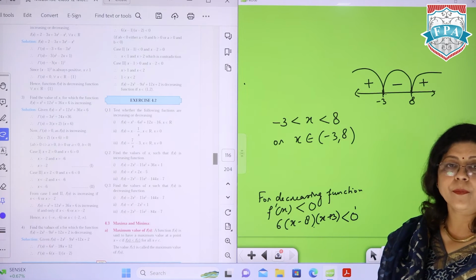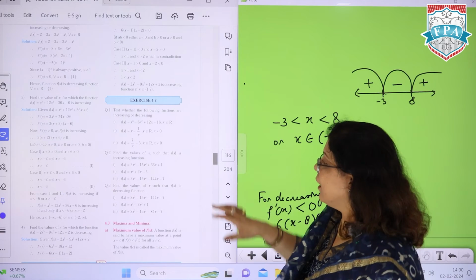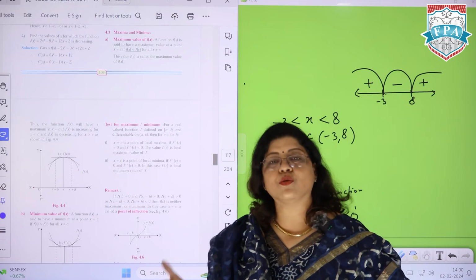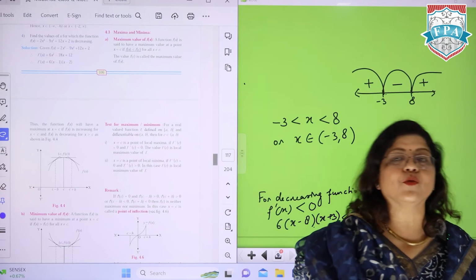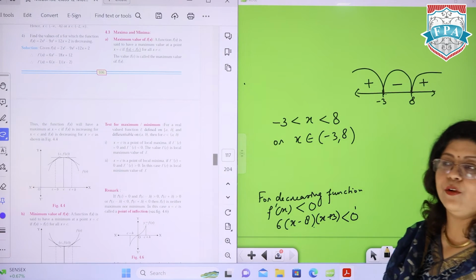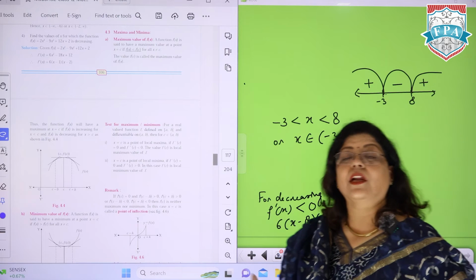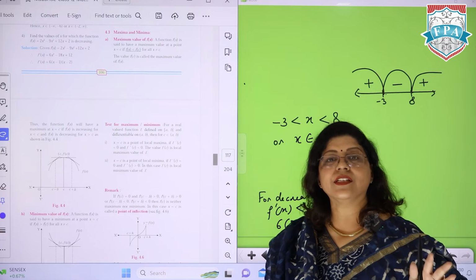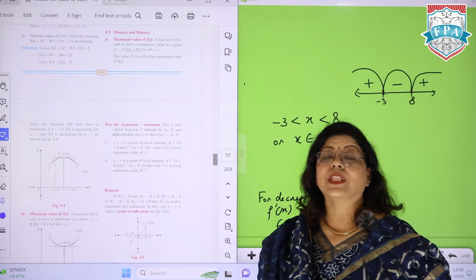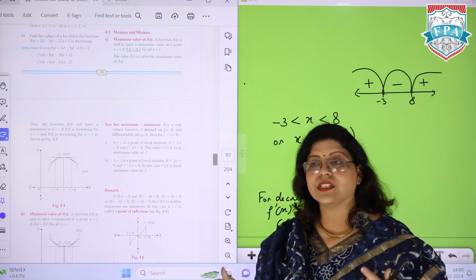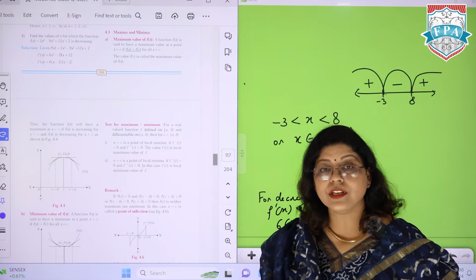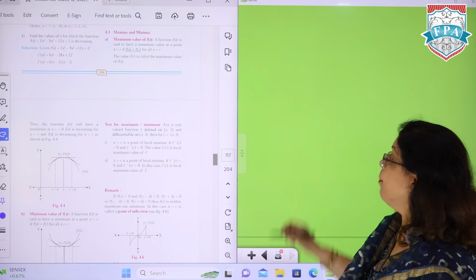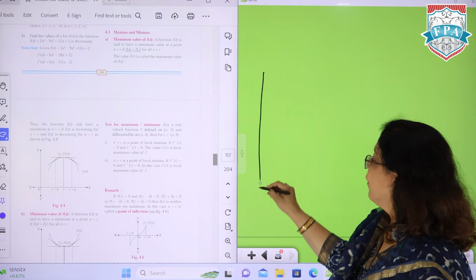Is it clear? After the increasing and decreasing function, something very very close to that itself. बार बार मैंने यहाँ पे एक term use किया है, critical value, critical value. Now what are these critical values? So these are the values where the function is neither increasing nor decreasing. These values are known as turning points, or we call them as maxima or minima for a graph.